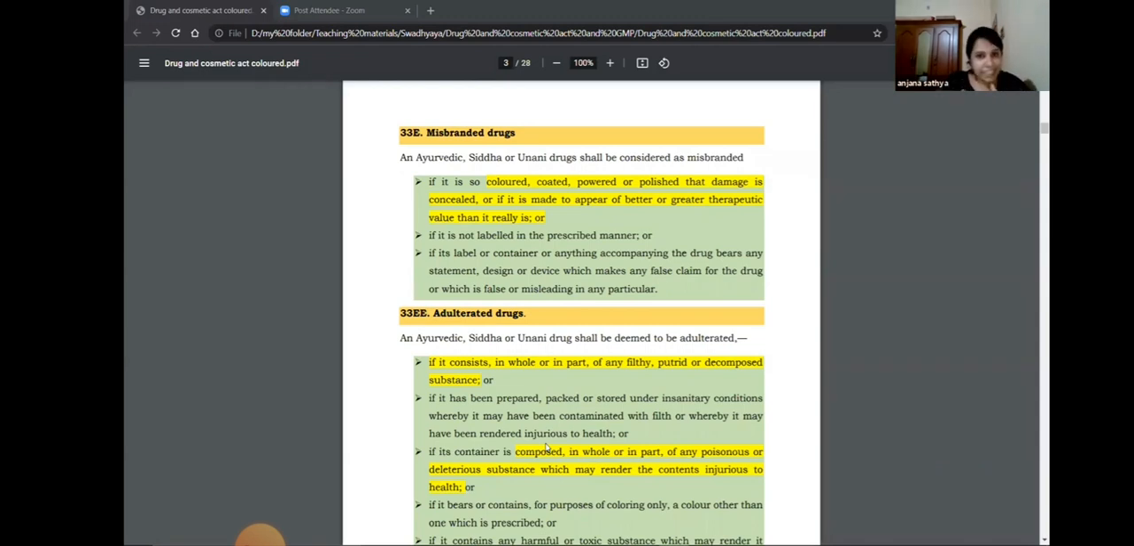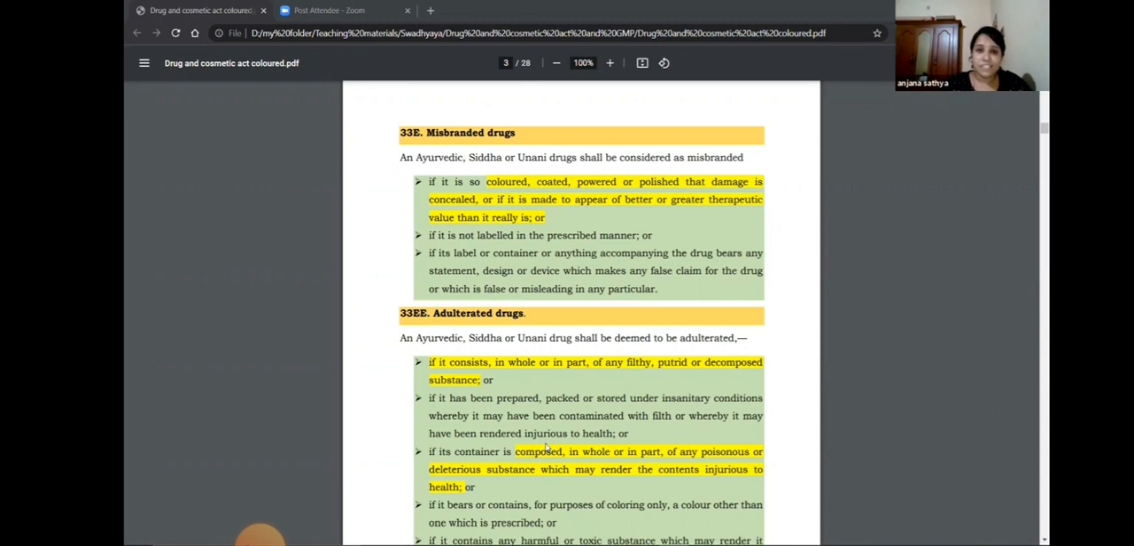For the degree point of view, you don't have to know about all these sections. You have to know about the misbranded drug, the meaning of misbranded drugs, and the definition. There is no need to know all these sections. But for the purpose of entrance examination in the PG, as well as for the PG exams also, you have to know about these sections. That is 33E. Usually these questions will come for the entrance examinations.